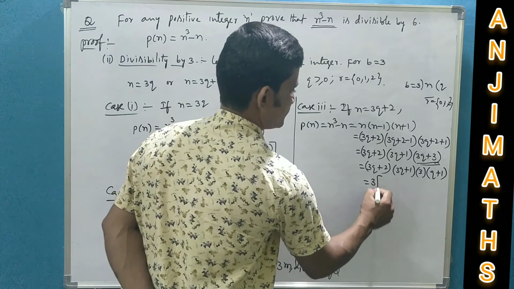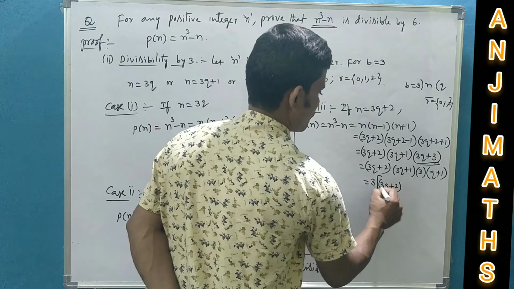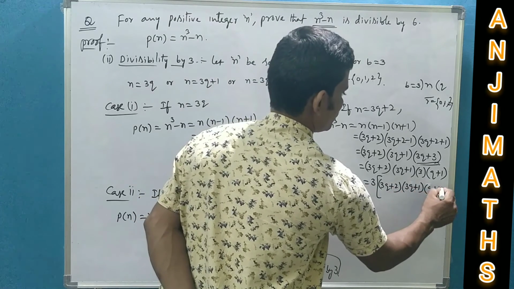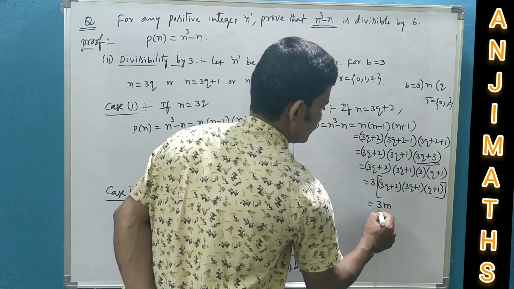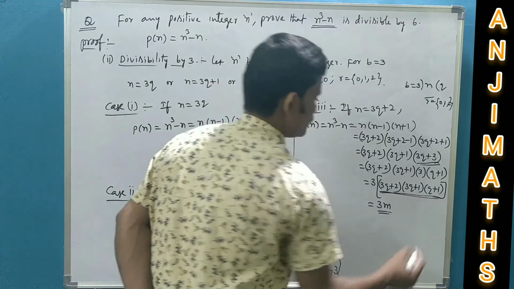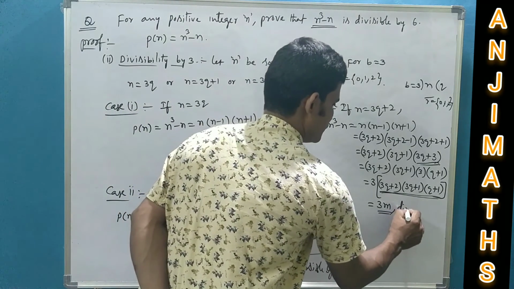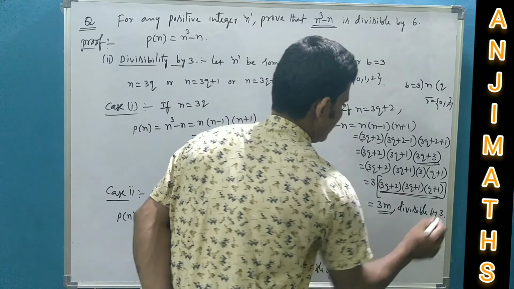So you can write it as 3 into 3q plus 2 into 3q plus 1 into q plus 1. Again it is taking the form 3m, where this is quotient m, which is divisible by 3.